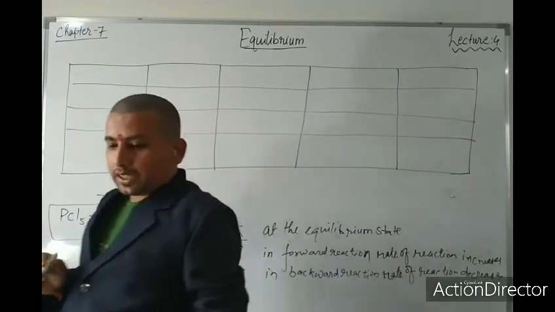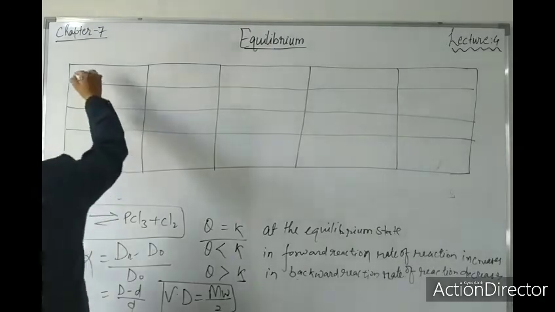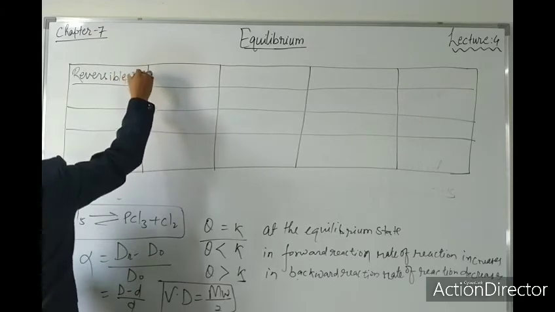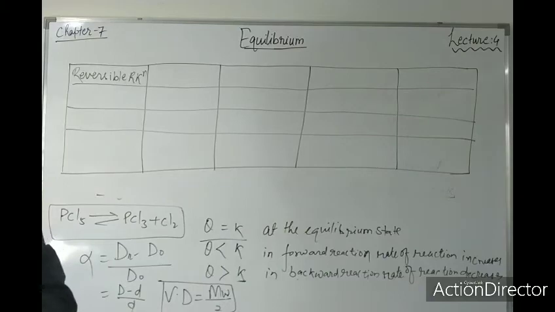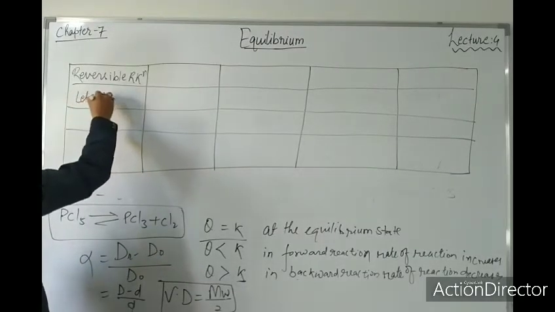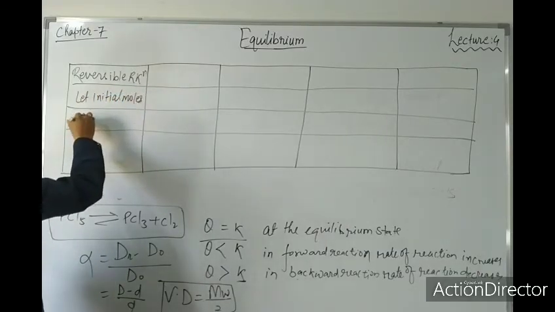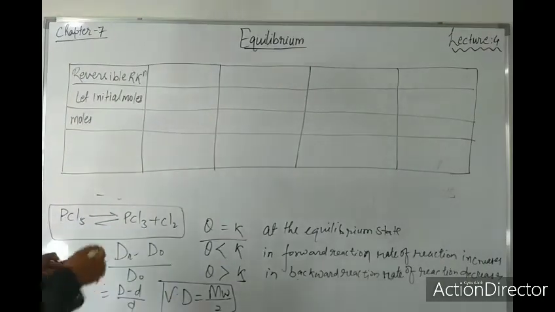Okay. Now see, first is the reversible reaction. Here the initial moles and then the final moles, or you can say moles at equilibrium.